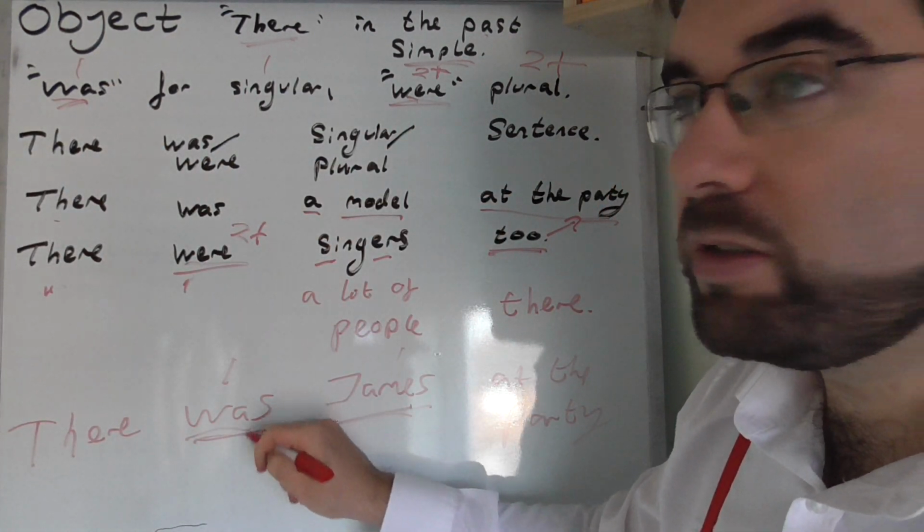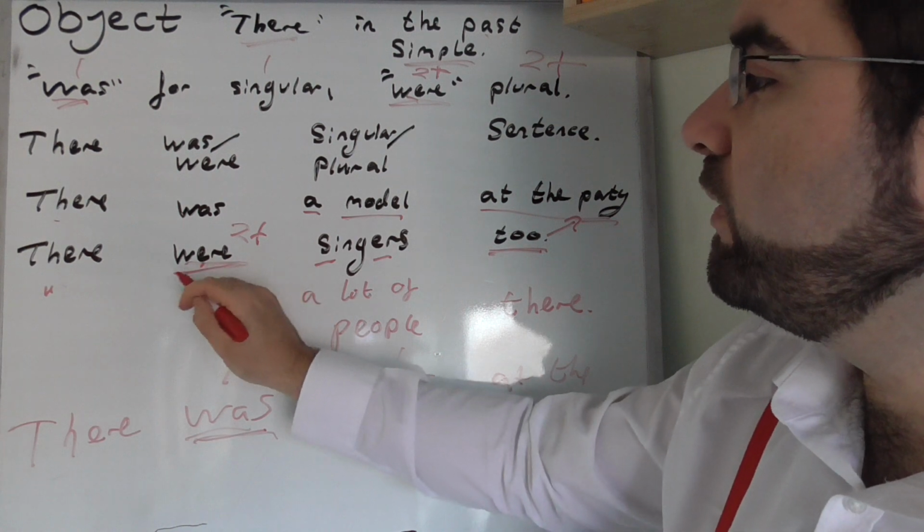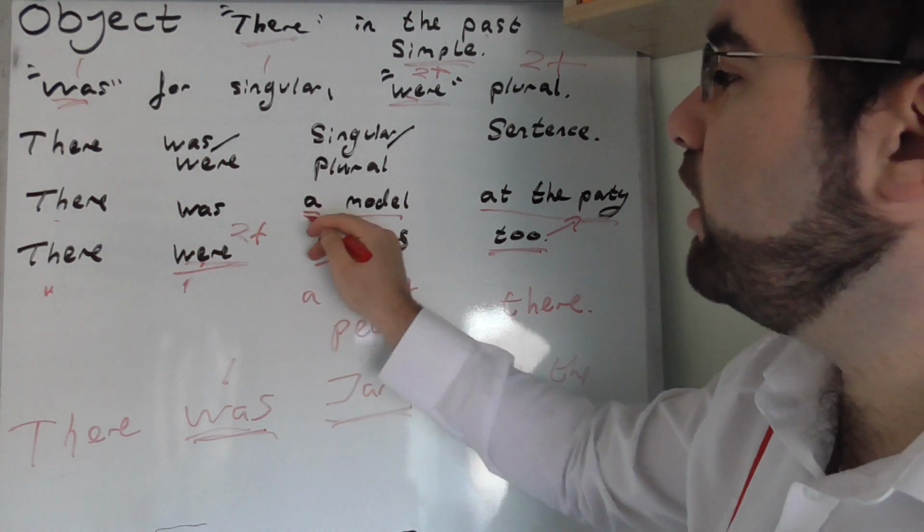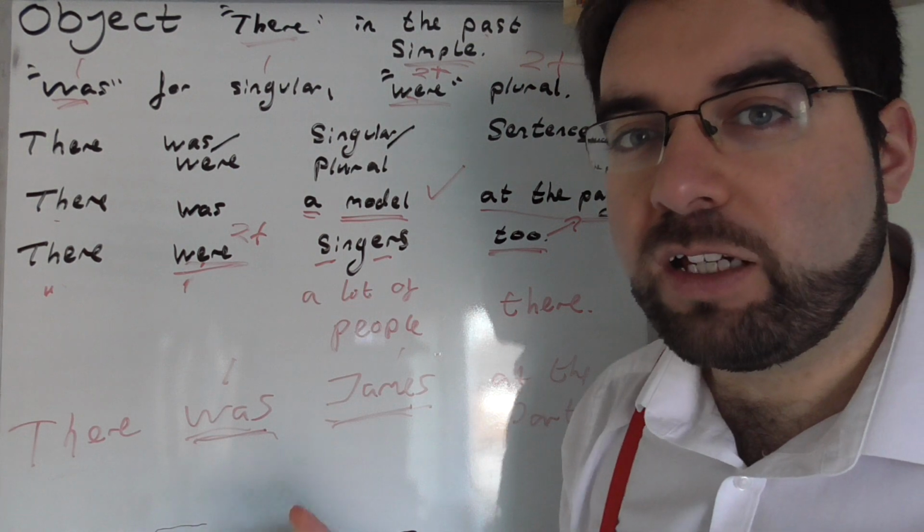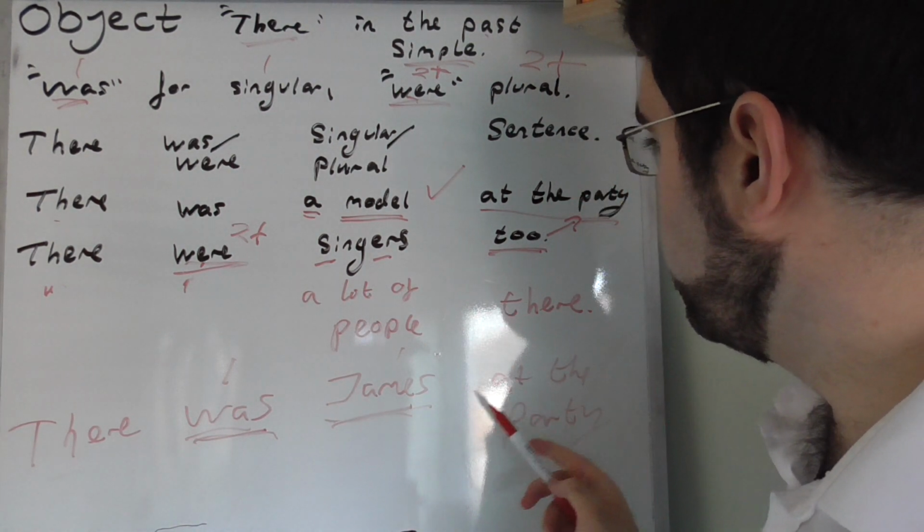So singular was, plural were. There were singers. There was a model. Very nice. Very nice, yeah.